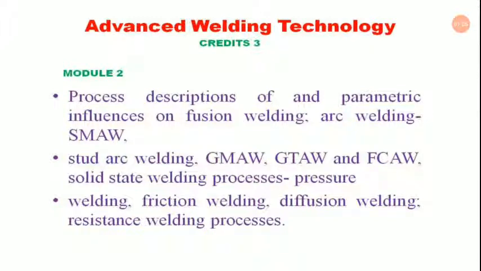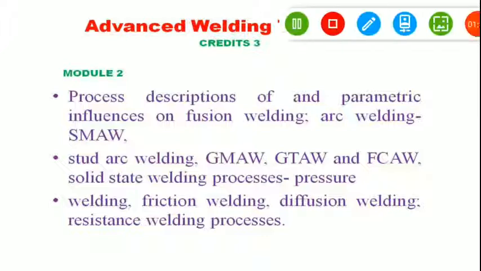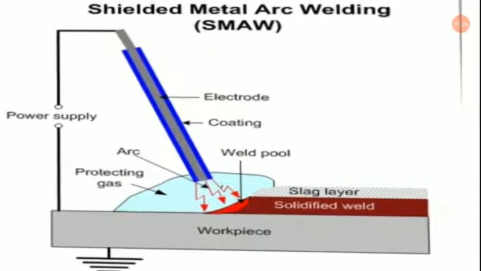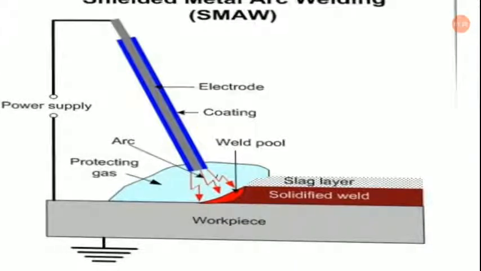So let us start today's class on arc welding. Mainly we will try to stick to SMAW, that is shielded metal arc welding. A typical diagram I have chosen in this slide, where you will find the electrode, which has the coating outside.